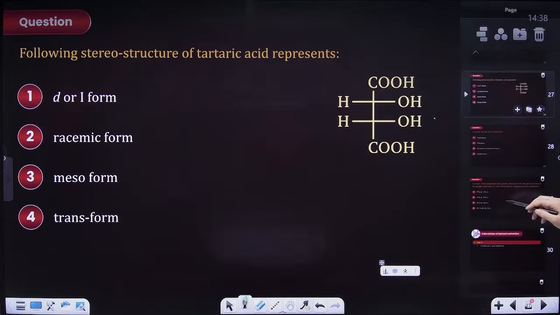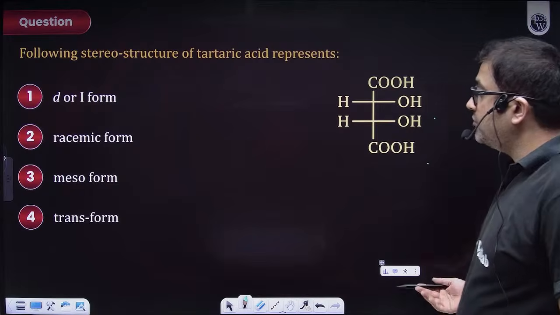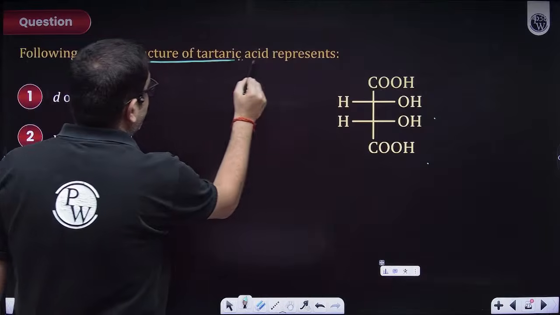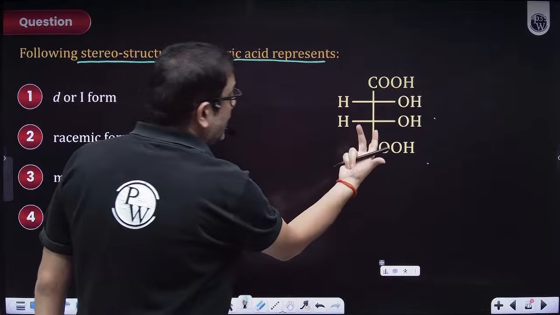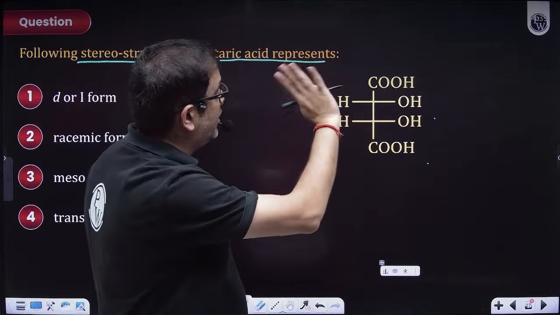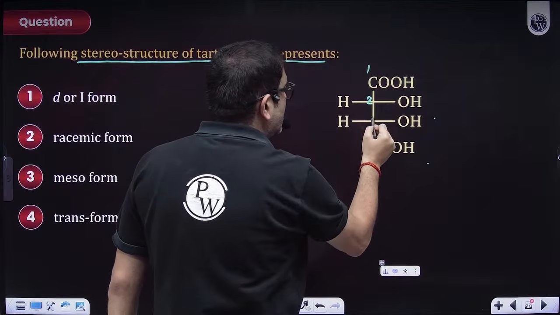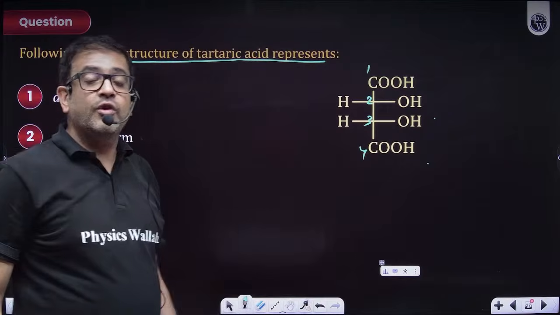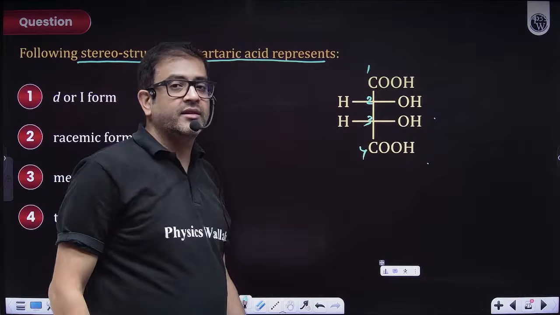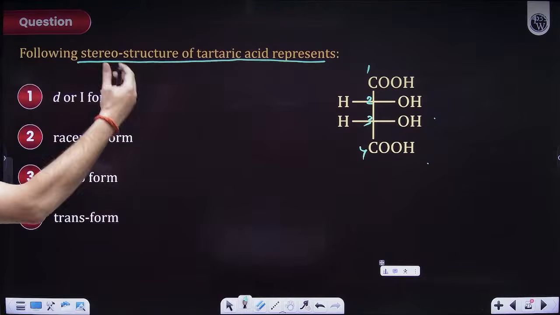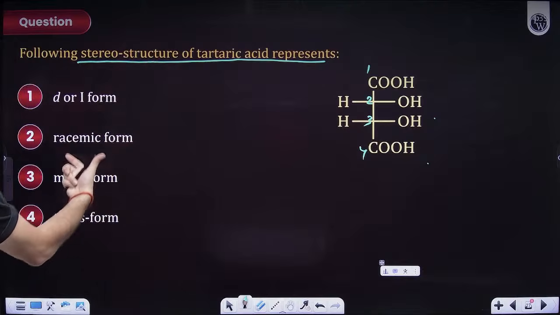I guess the question is in front of you guys. The following stereo structure of tartaric acid represents what? First of all, say hello to this compound. This is tartaric acid. Obviously, this is a 4 carbon dicarboxylic acid, carbons 1, 2, 3, 4, with the second and third carbon having hydroxy groups. You have to tell me what it is. Come on, sir.